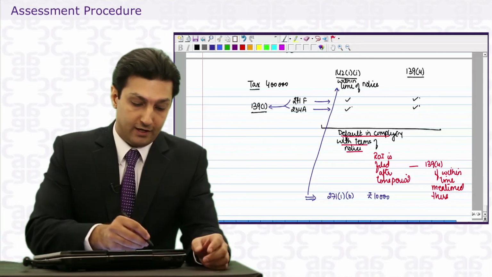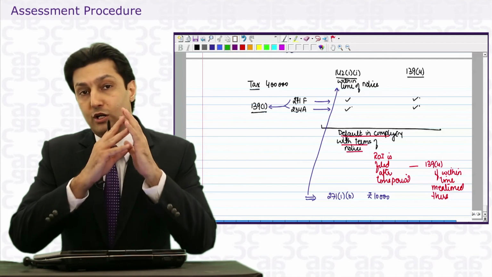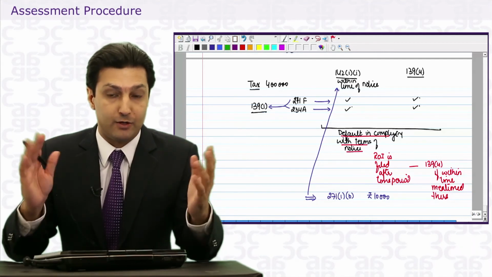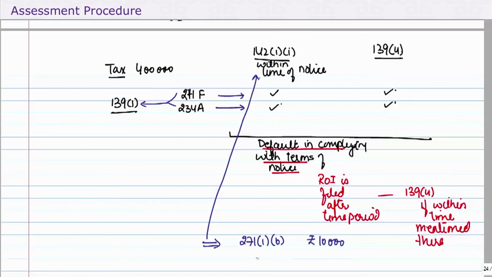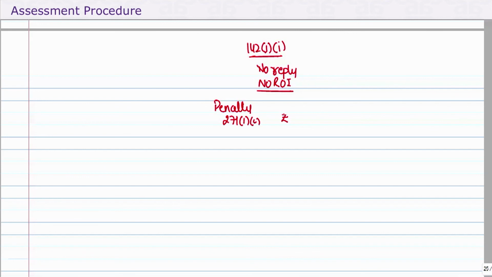If you did not file a return, you got a notice but you did not file a return at all, you did not reply to the notice. That means now what you've done is you got a notice under 142(1), no reply, no return has been filed. Well, now we know there is a penalty under 271(1)(b), which is 10,000.